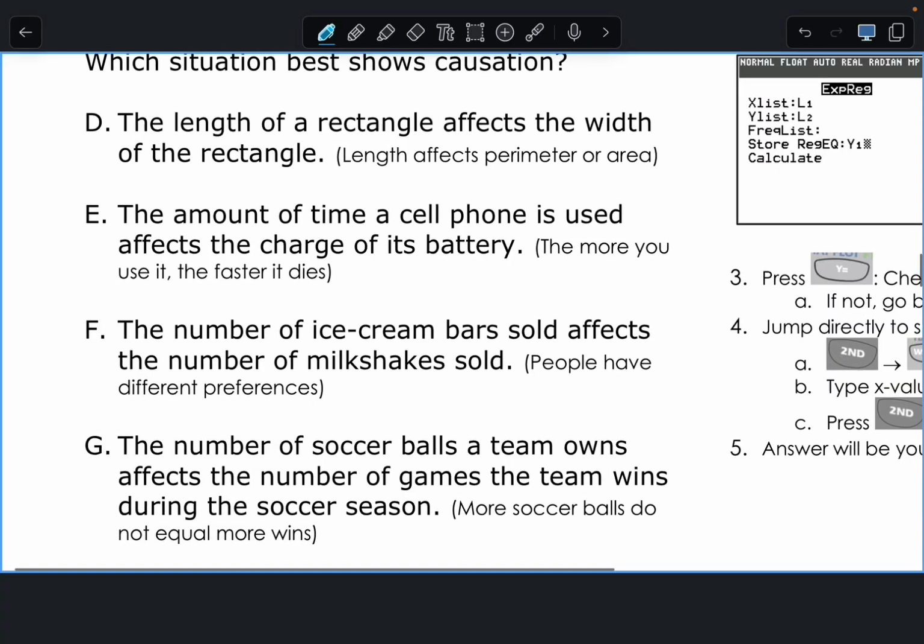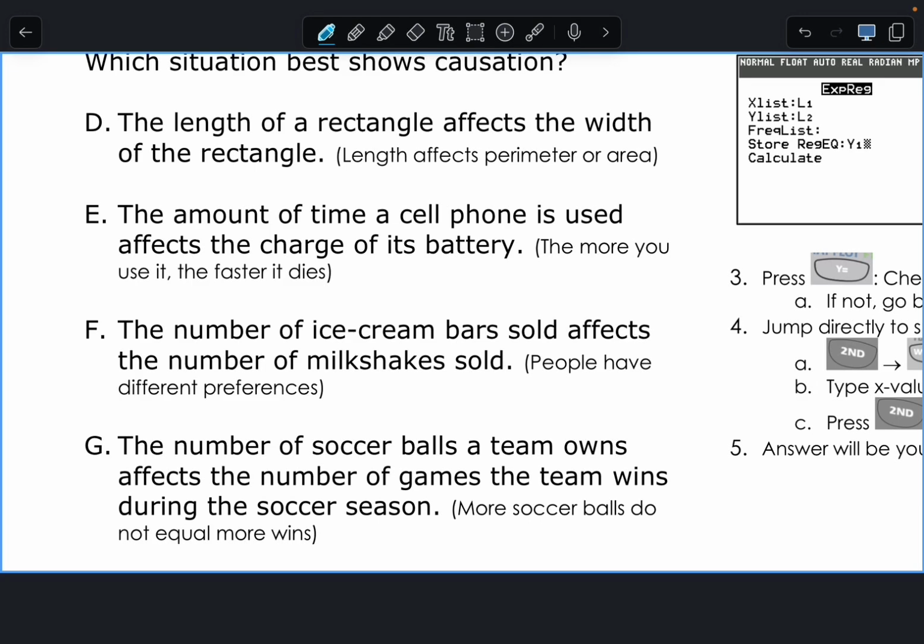The length of a rectangle affects the width of the rectangle. So if I change the length, do I have to change the width? No. Answer choice E, the amount of time a cell phone is used affects the charge of its battery. Yes, the more you use your phone, the more it's going to drain, right? You don't use your phone, your battery is good.